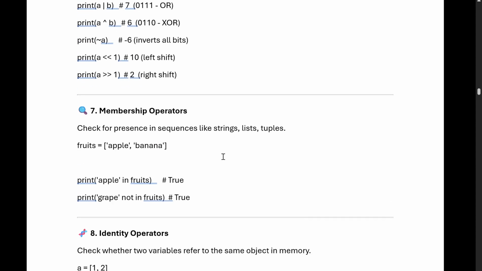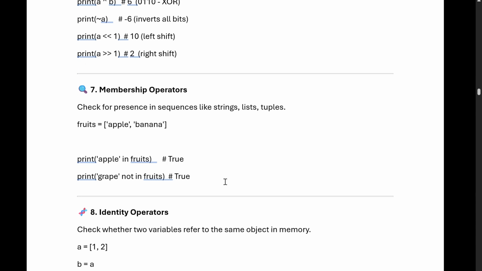What is a membership operator? It checks the presence in a sequence like a string, list, tuple, fruits, everything. Like apple or banana. So apple in fruits, yes, apple is there in the fruits, that's why it is true. Grapes not in fruits, yes, grapes is not there, so it is giving true. If we write grapes in fruits, grapes is not there, only apple and banana are there, so that time it will give false. Okay, so this is called membership. If you want to check the presence of any item in a string, tuple, or list, we use the membership operator.